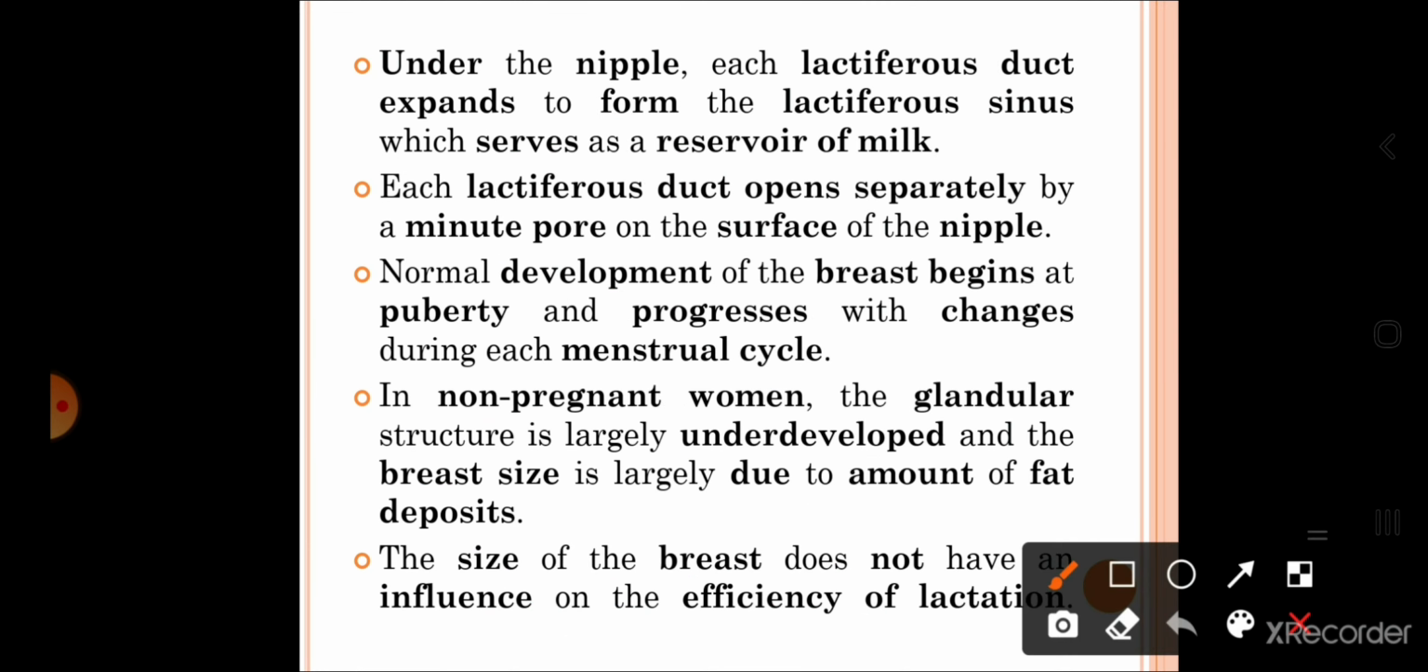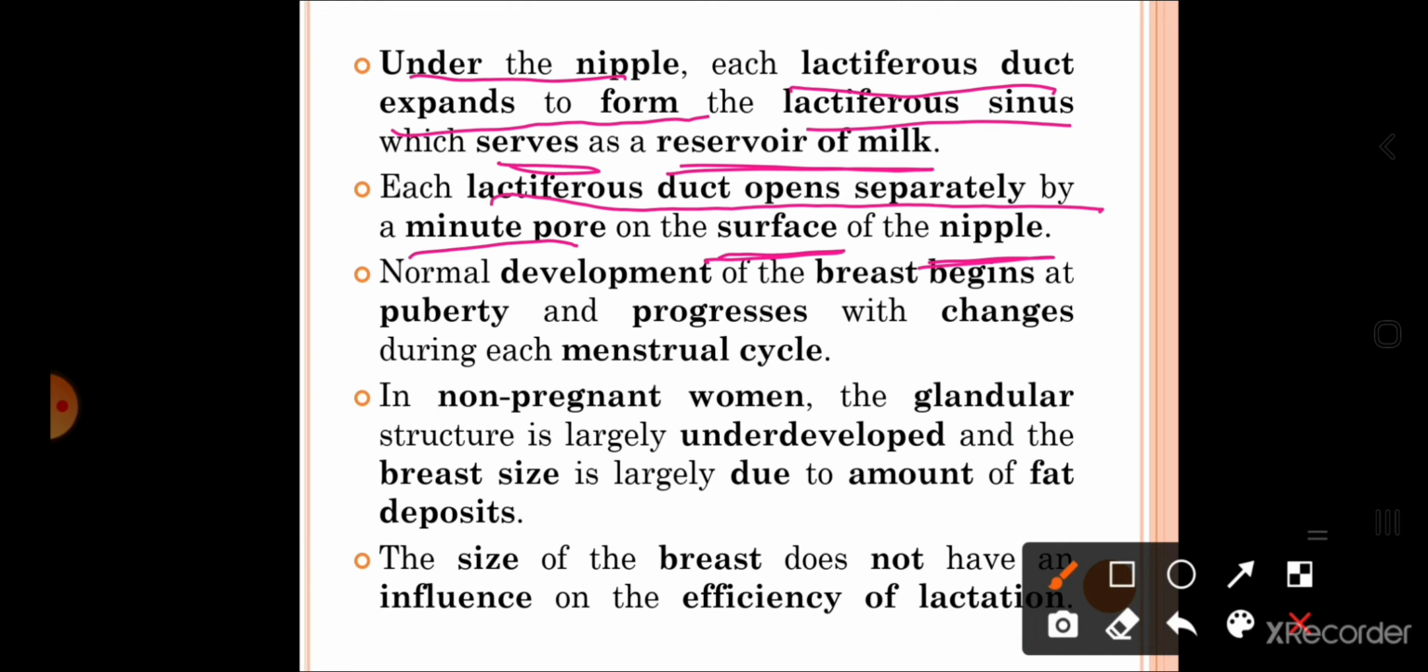Now, again, under the nipple, each lactiferous duct will expand to form lactiferous sinus, which serves as the reservoir of the milk. So, under the nipple, where is the lactiferous duct present? In the nipple. In that region, the lactiferous duct will expand, and what does it form? Lactiferous sinus. And this lactiferous sinus serves as the reservoir of the milk. Each lactiferous duct opens separately by a minute pore present on the surface of the nipple.